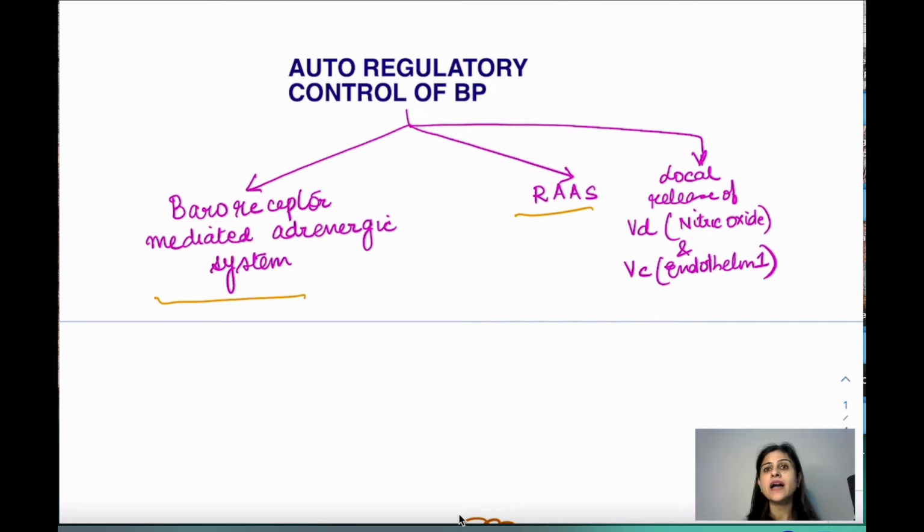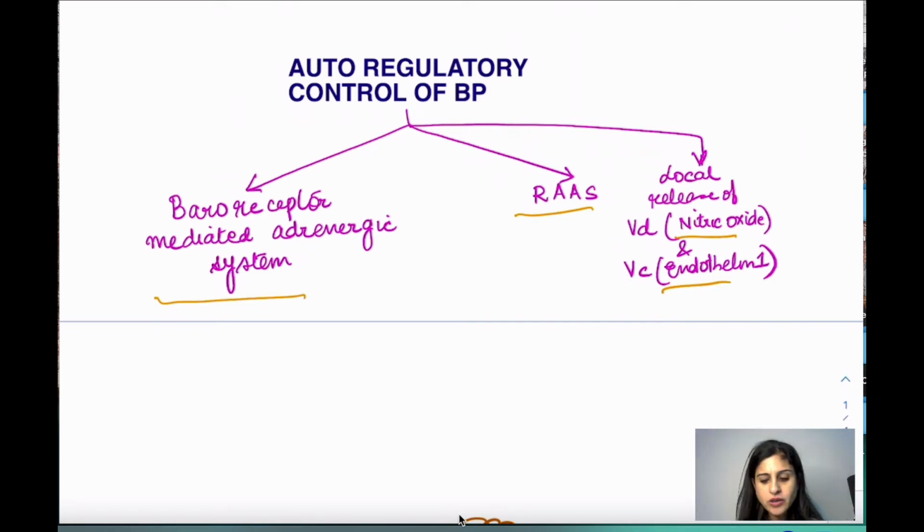certain local factors which are released. For example, nitric oxide is released from the endothelium. It is a vasodilator. Then there are certain substances like endothelin 1, which is a vasoconstrictor. So in certain patients, nitric oxide is not synthesized as much, or the endothelin is much more in quantity, so that can give rise to a high blood pressure. That's another factor.